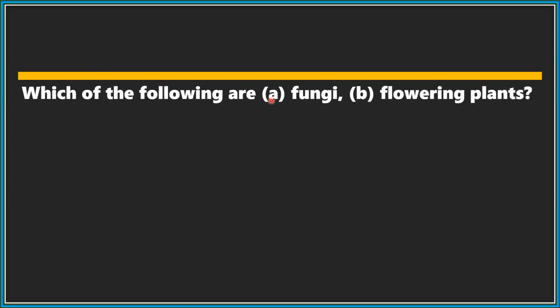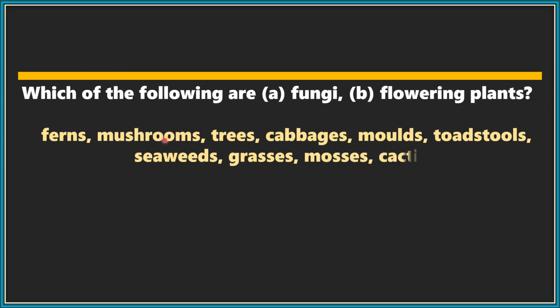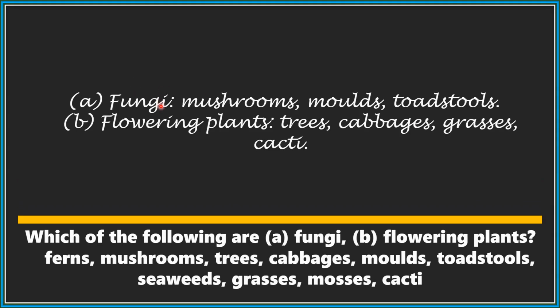Which of the following are fungi, flowering plants, ferns: mushroom, trees, cabbage, molds, toadstool, seaweed, grass, mosses, cacti? Fungi, we have mushroom, molds, toadstool. Flowering plants: tree, cabbage, grass, cacti.